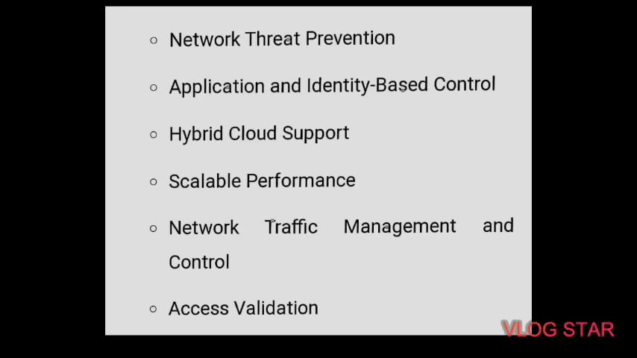These firewalls have become so powerful and include a variety of functions and capabilities with built-in features. The first feature is network threat prevention. Second is application and identity based control. Third is hybrid cloud support. Fourth is scalable performance, then network traffic management and control, then access validation, and last, record and report on events. So these are the functions of a firewall.